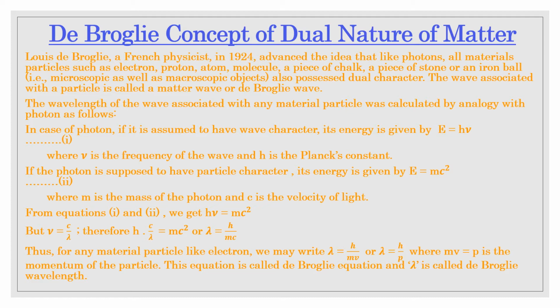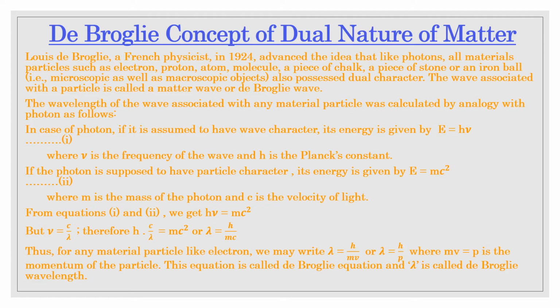As we already discussed in our previous classes, Einstein in 1905 suggested that light has dual nature, that is, wave nature as well as particle nature.